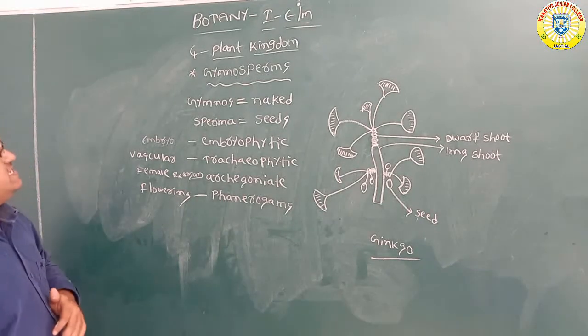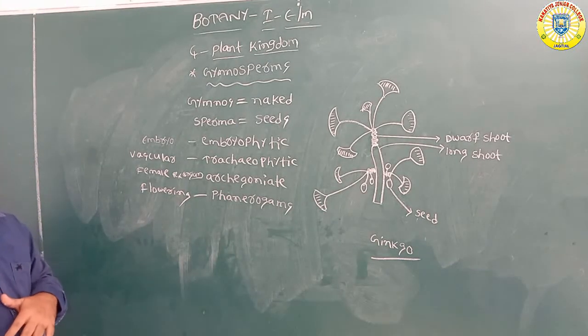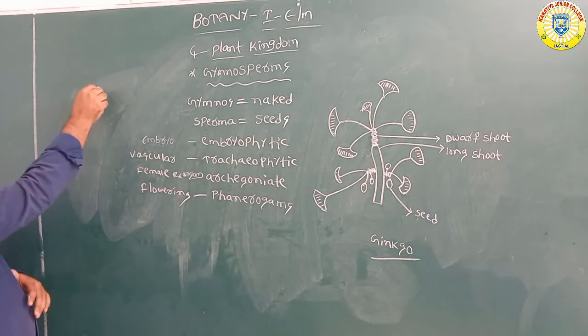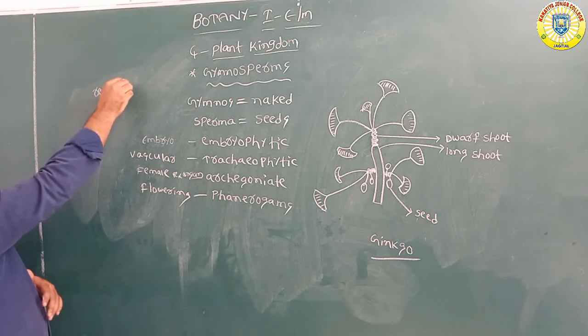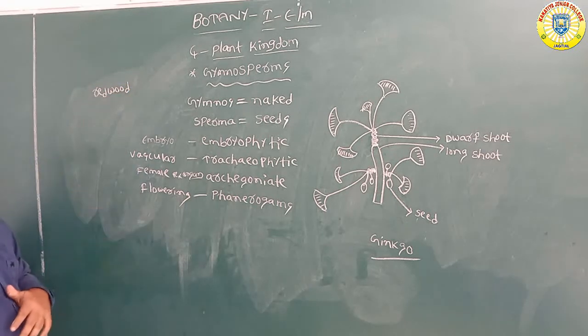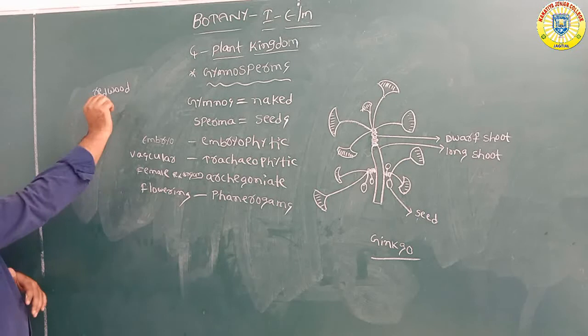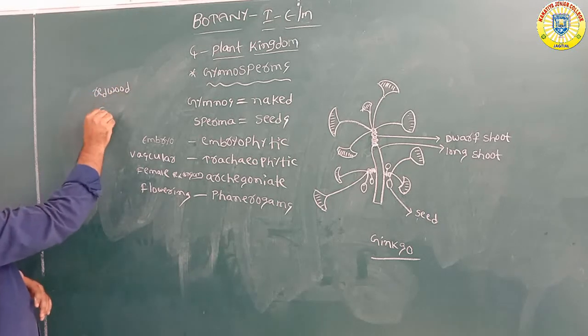But here in the gymnosperms, one of the tall plants is the giant redwood plant, which is the tallest plant in the gymnosperms. The name of the plant, one type of redwood, is Sequoia.